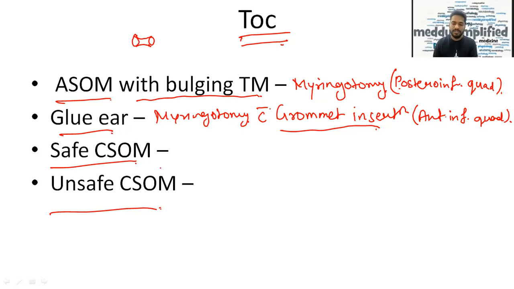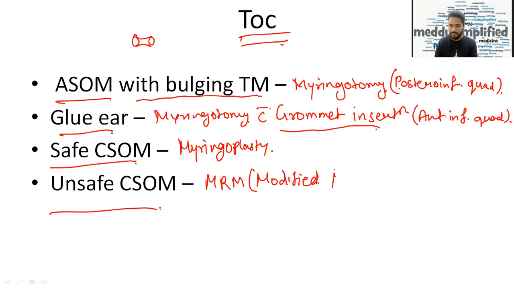Now talking about CSOM, there are two types of CSOM, safe and unsafe. For safe, we do myringoplasty. Whereas for unsafe, we do MRM. What is MRM? It is modified radical mastoidectomy. Okay, so these are once again four out of four. One thing usually asked in exam is the treatment of choice, and we tend to forget or be confused. So remember these four things.